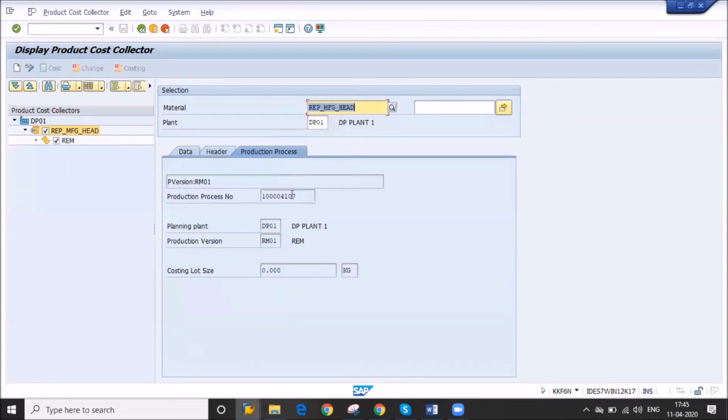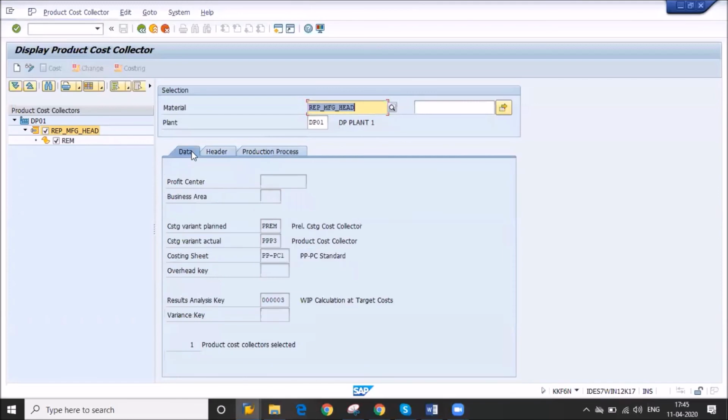This is a production process number, and this is the product cost collector number. This is done by the CO team, but we must know about it. So, understood what a product cost collector is? Is it done after the completion of MFBF, sir? No, this is one type of master data.